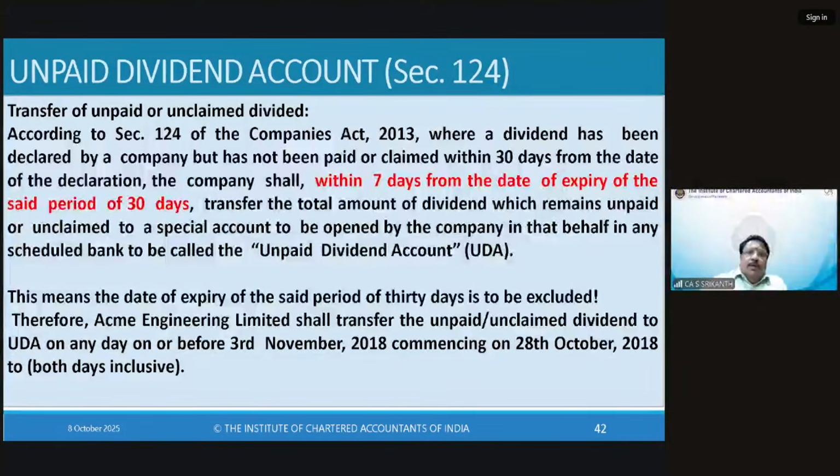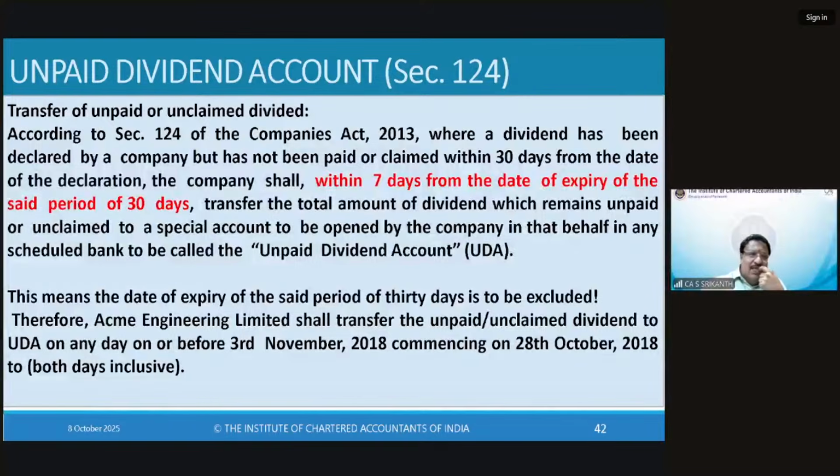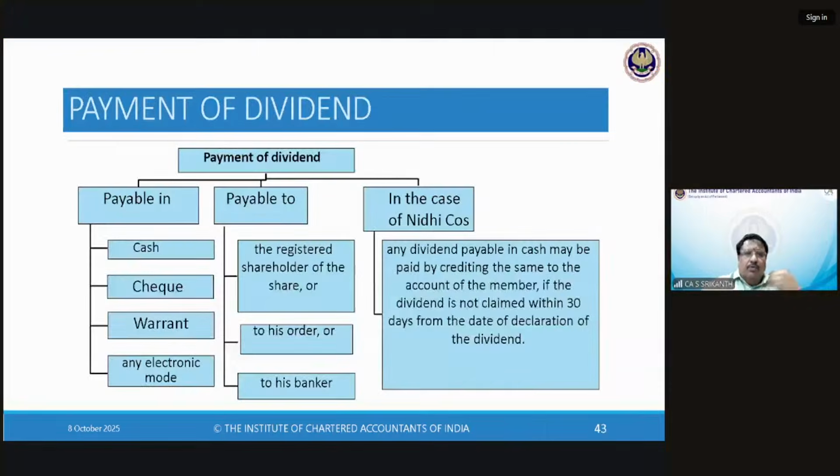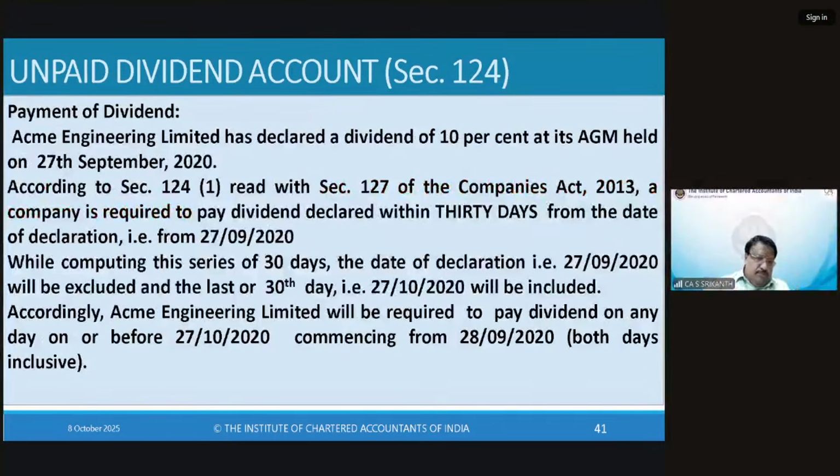Right? The next 7 days also you have to be careful, because the 30th day will end on 27/10. So you begin on 28th October and you count 7 days. So you have 27th, that you exclude.